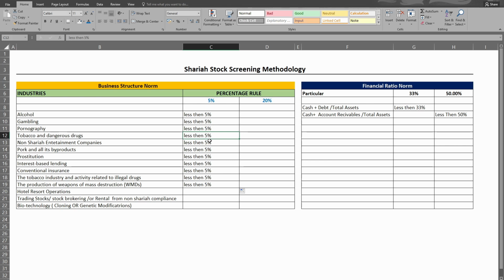Suppose there is a company whose revenue is 1 lakh rupees and it's involved in multiple businesses. Suppose it has IT, FMCG, and aviation sectors, every sector, and it also has some business from this category. Suppose it has an alcohol entity. The company's alcohol revenue should not be greater than 5% of the company's total revenue. If it comes under 5%, that means the company is Sharia compliant and permissible to invest in. So Muslims can invest in those companies whose non-compliant business activities are not greater than 5%.